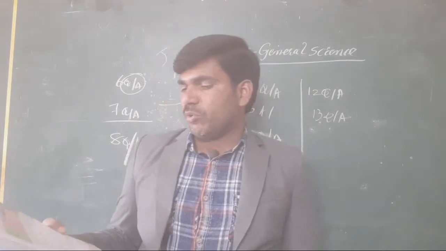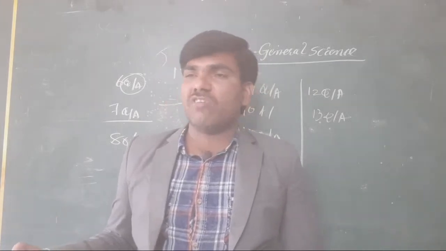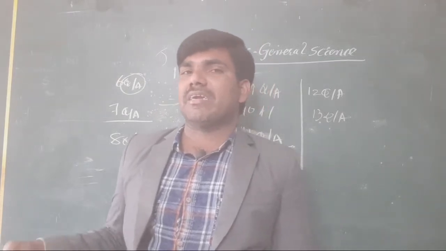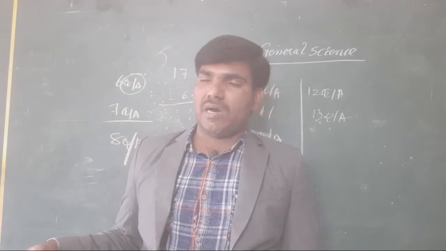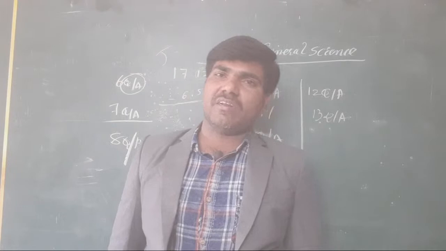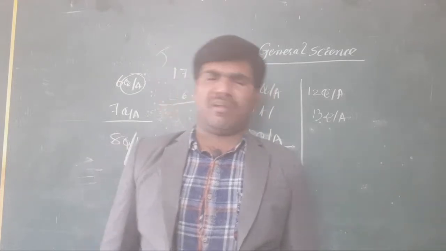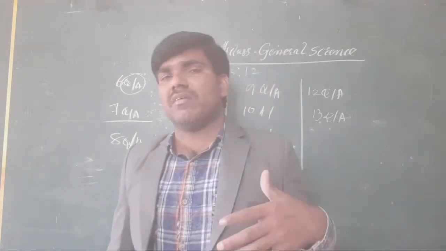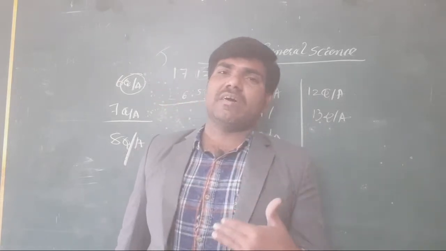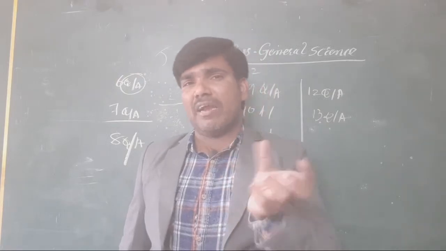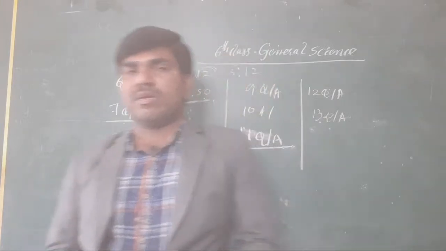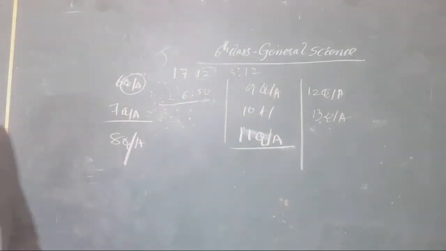Next, the day duration increases from where? From January to April, then again it decreases from April to August. From this, what do you conclude? The winter season contains less day duration. In summer it contains the maximum day duration, and in the rainy season the duration is between summer and winter. This is only about the 13th question answer. There are 5 questions.